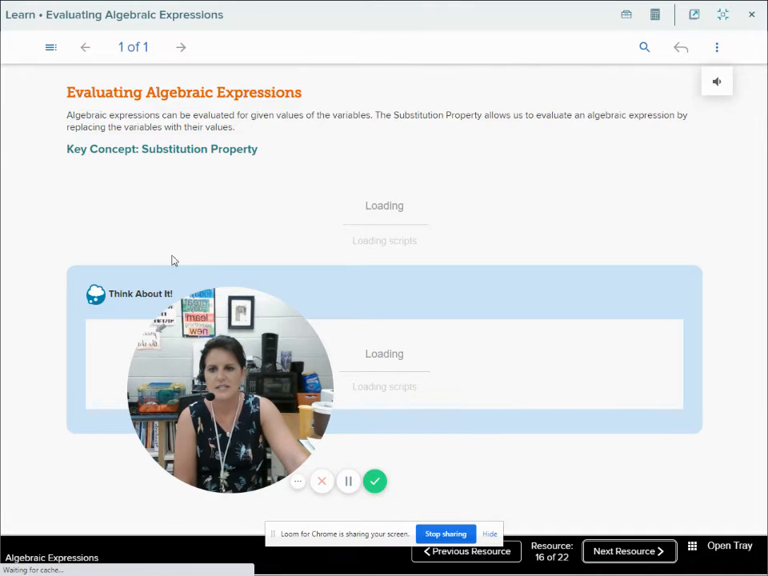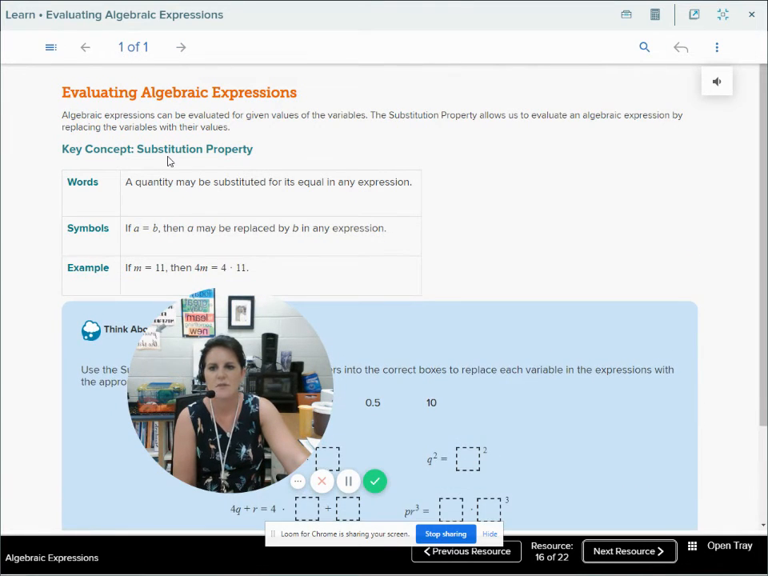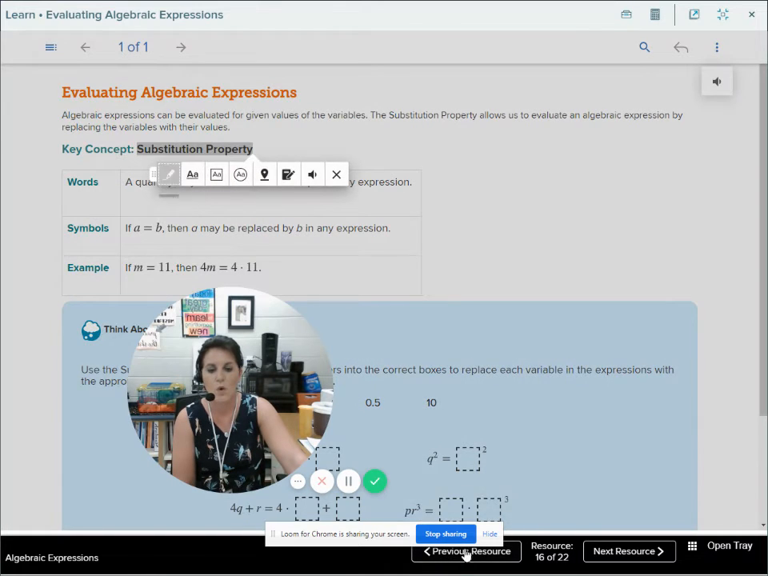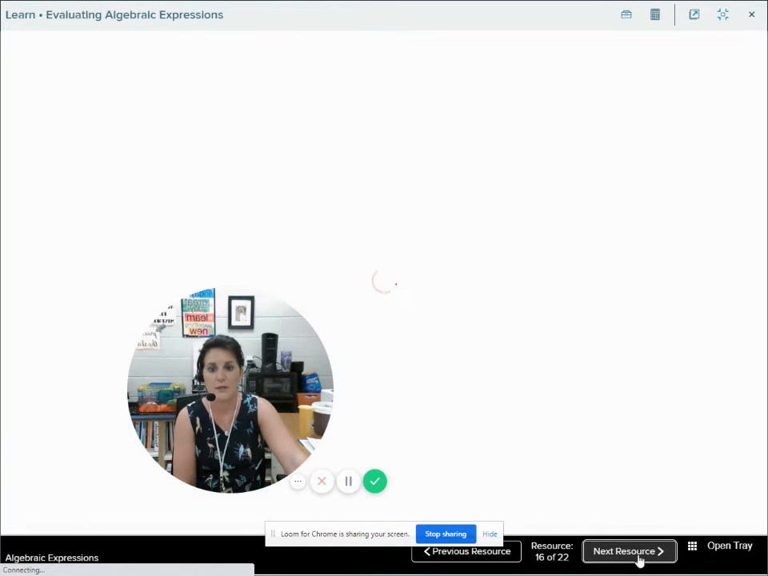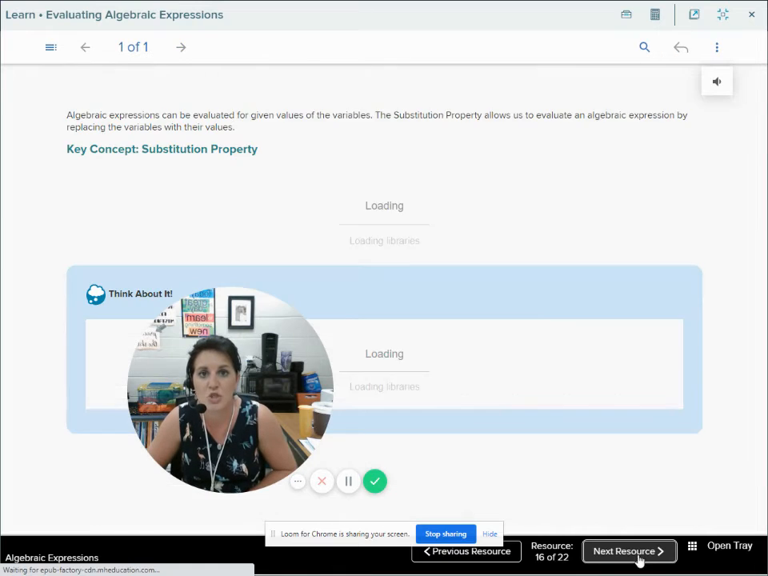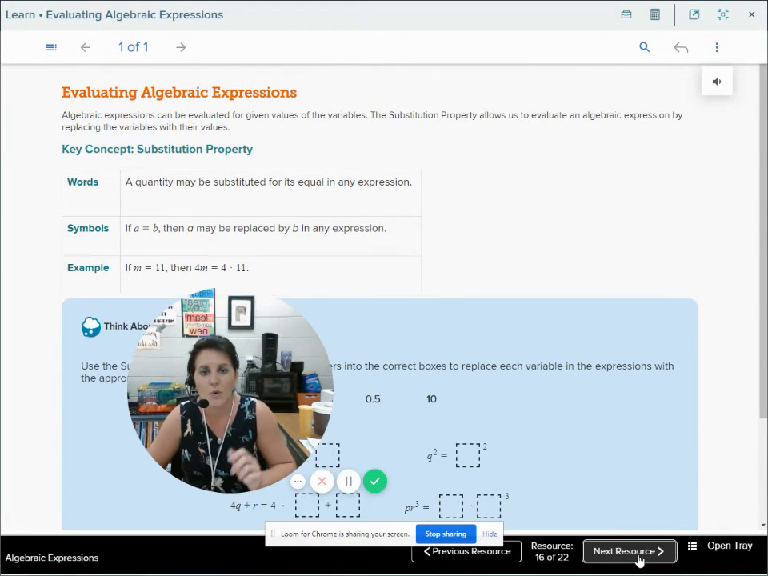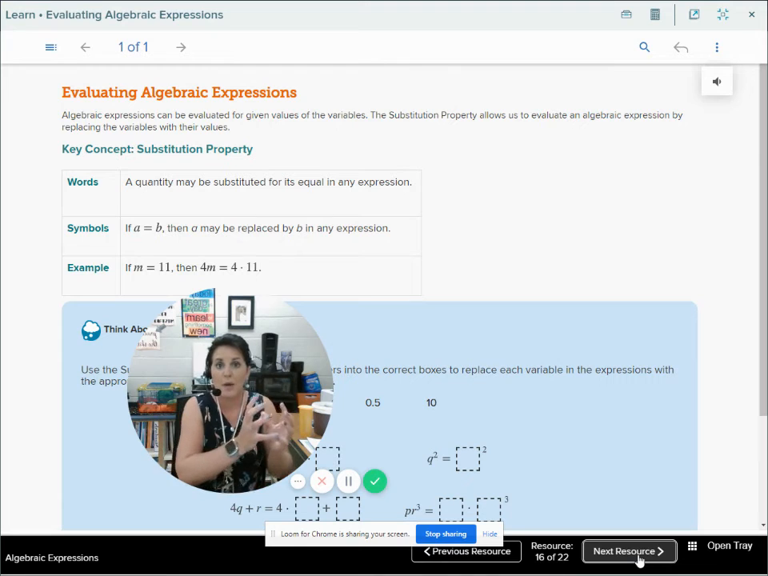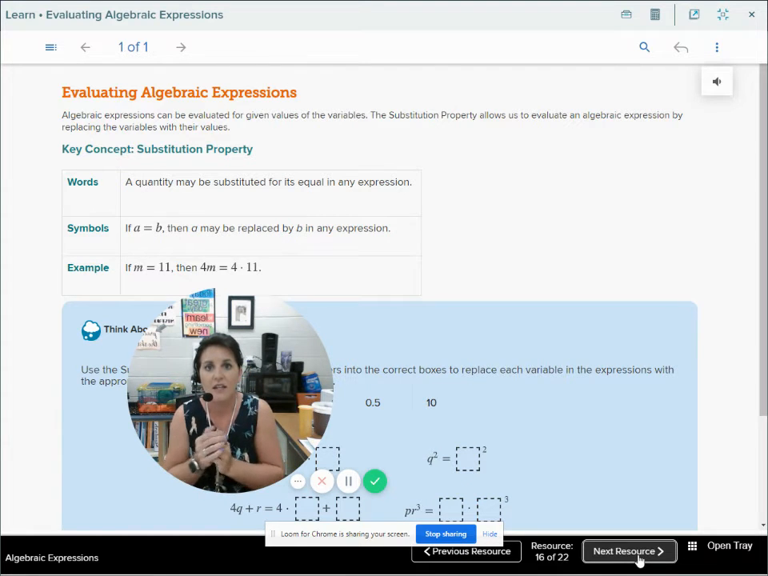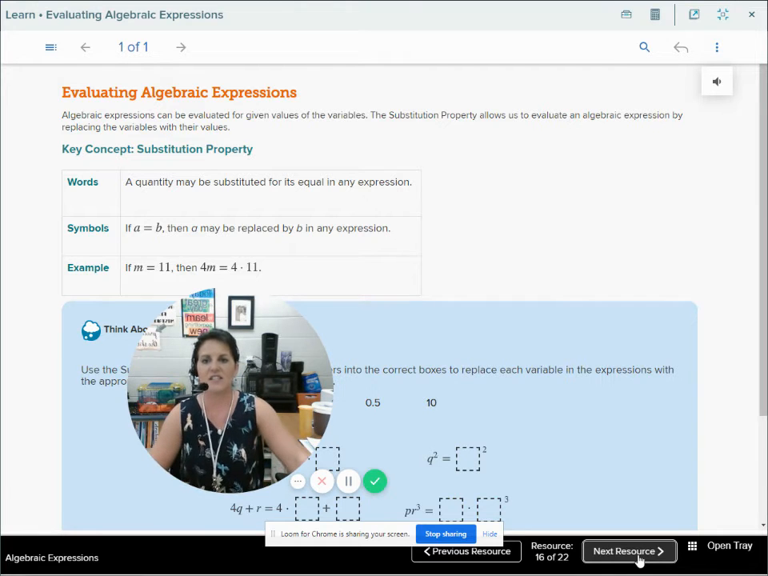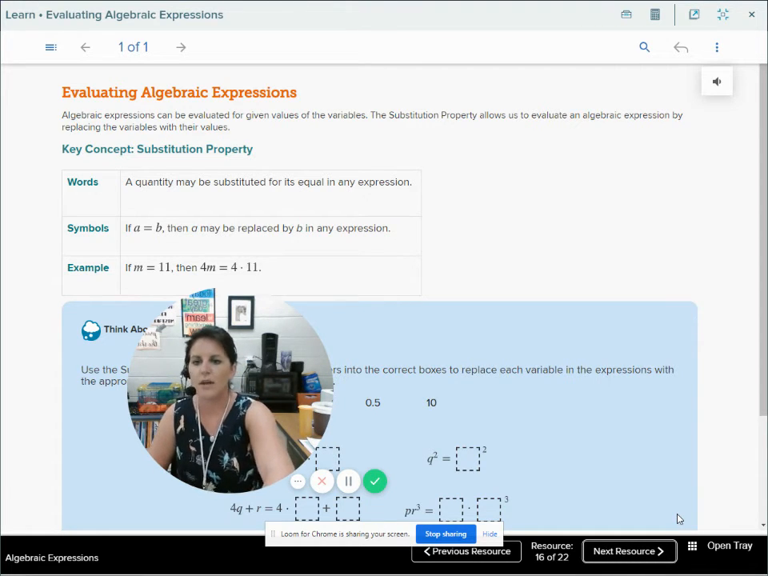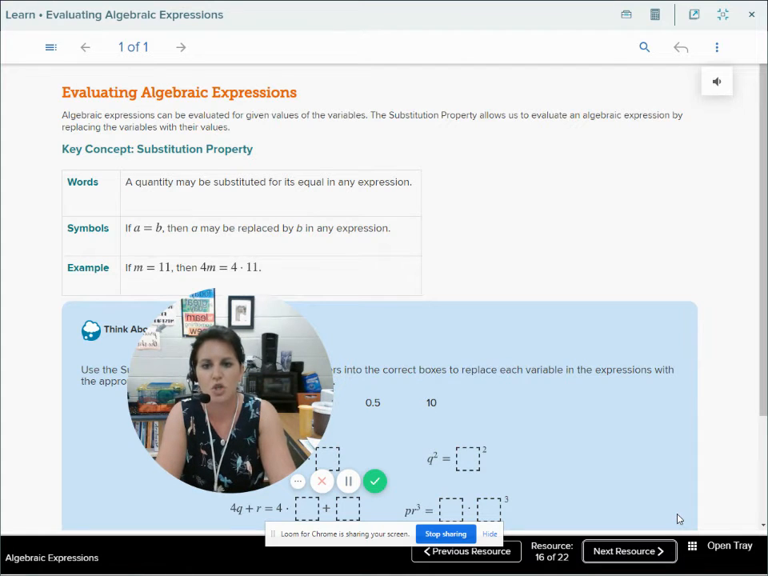Let's look at the substitution property. That's what I just did in this previous problem. She let B represent the price of burgers, and then when she went to calculate the people's total for their bill, she plugged in how much a burger cost. She substituted in the value for the burger in place of that B. That's the substitution property. It says a quantity may be substituted for its equal in any expression.